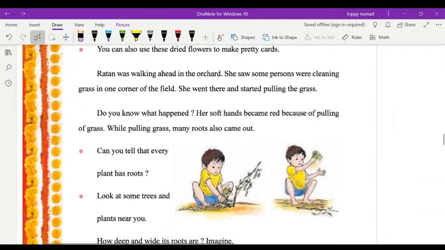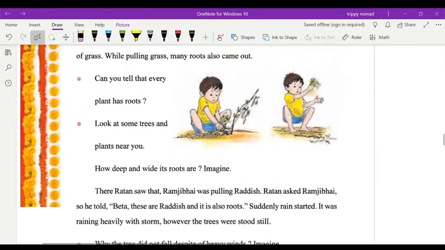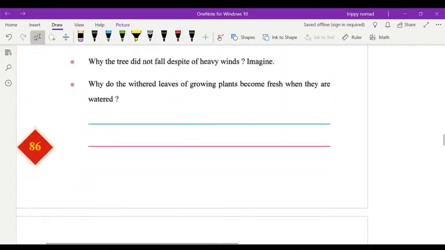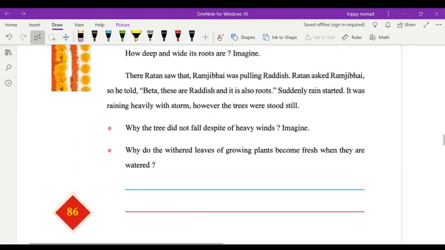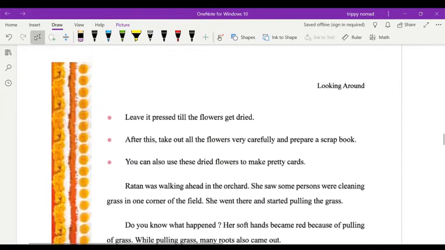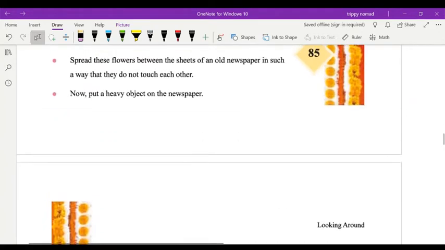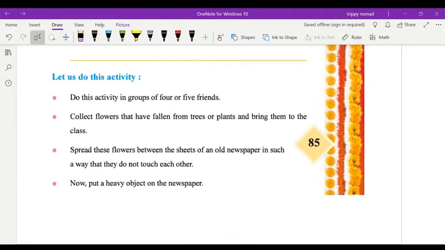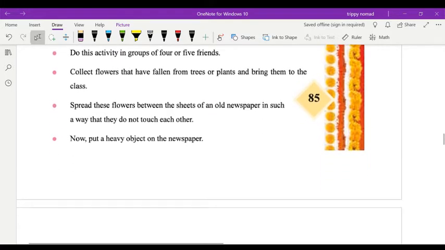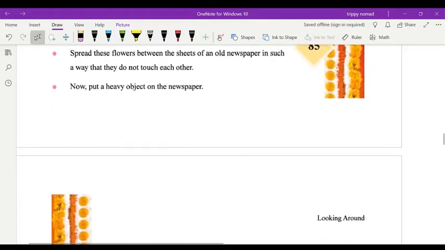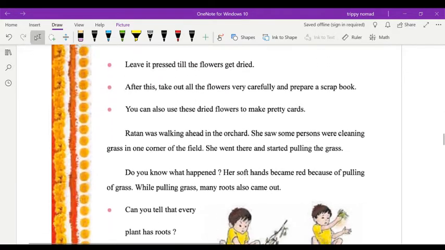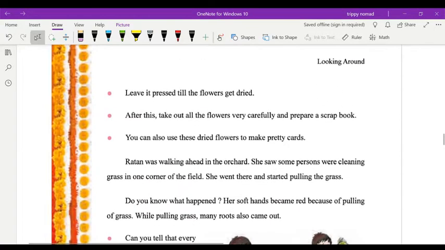And here I am reading. I am reaching at the page number, you see, this is page number 86. I read at page number 86 and 85. There is one activity given. Do this activity in a group of 4 or 5 friends. Collect flowers that have fallen from the trees or plants and bring them to the class. Spread these flowers between the sheets of an old newspaper in such a way that they do not touch each other. Now put a heavy object on the newspaper. Leave it pressed till the flowers get dry.